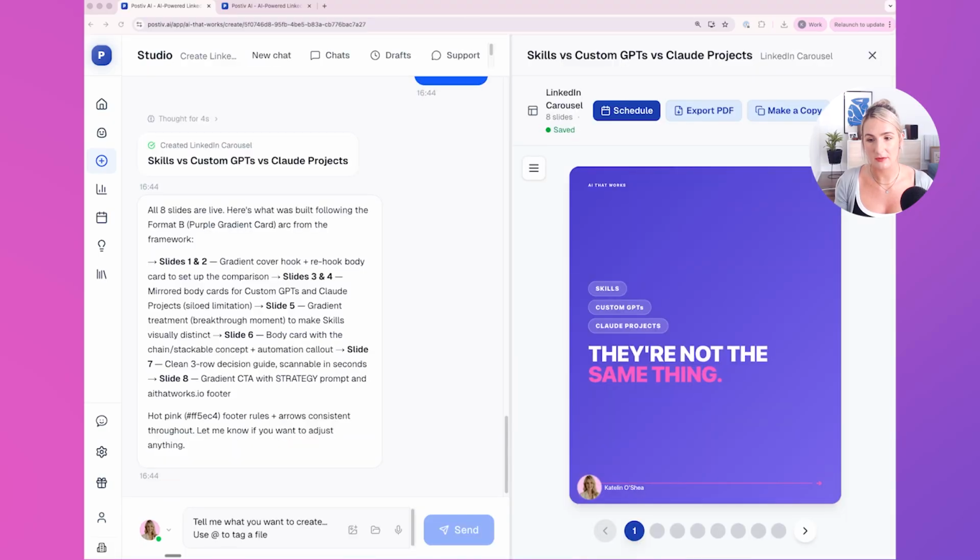So I'm just making that point that sometimes if you feel like an agent has been kind of thinking or spelunking or all these different words that it uses when it's processing a request, just check in with it. And sometimes that can get it going. It's really helpful. Nice. So it has produced another output for us. And this is about how skills, custom GPTs, and Claude projects are not the same thing. So let's go through and have a look at the output.